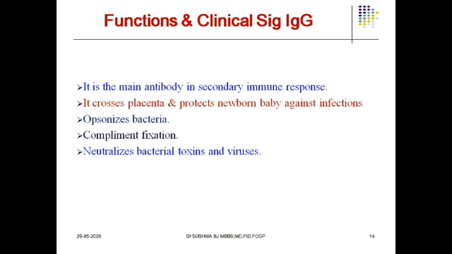Coming to the individual function and significance of immunoglobulin G, it is the main antibody present in the secondary immune response. It crosses the placenta, that we already know, and it protects the newborn against infection. The advantage of IgG having the function of crossing the placenta is that it is going to offer immunity to the baby, the growing fetus. Thus the fetus is protected from acquiring new infections.